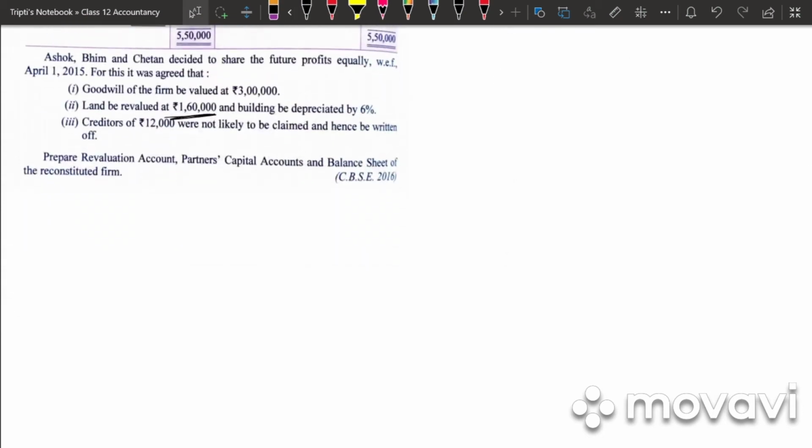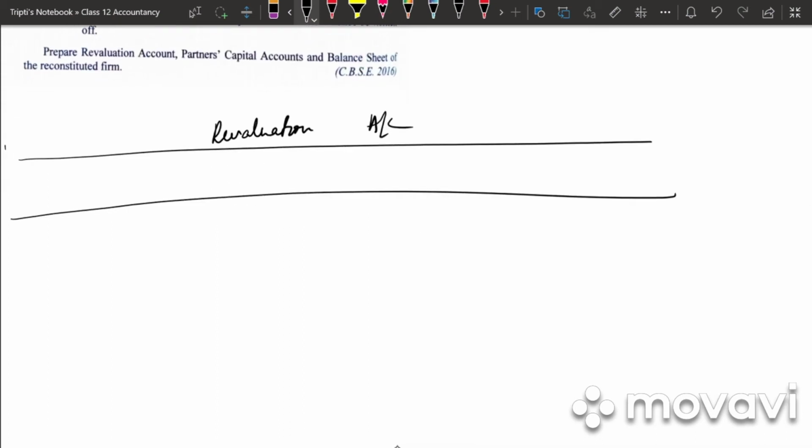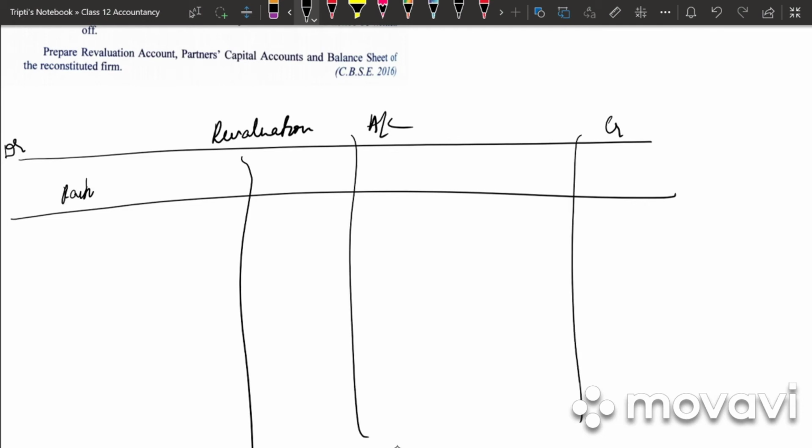So in this problem, they have not asked us to do the journal entries, but they have asked us to prepare the revaluation account, partners capital account and balance sheet. So first prepare revaluation account. We have debit side which are the expenses and credit side which are the incomes. So we have particulars, amount, particulars and amount. First thing what they have given us, they have said us about land. There is an increase in value of land. So increase in land is land account debited to revaluation account.